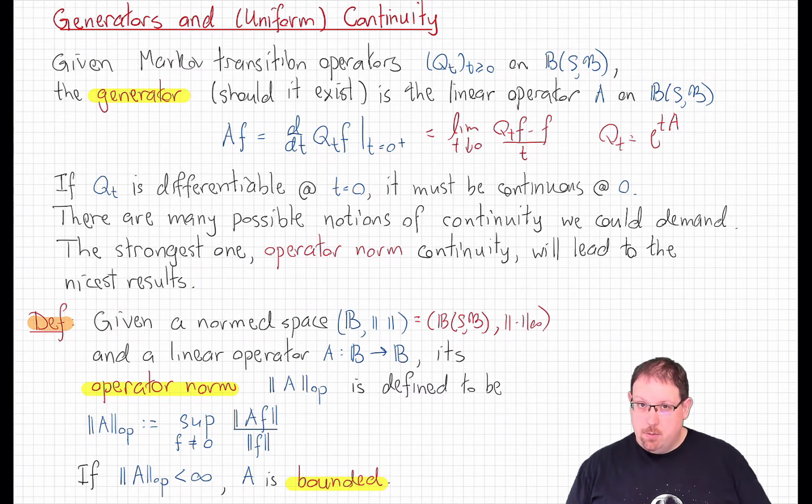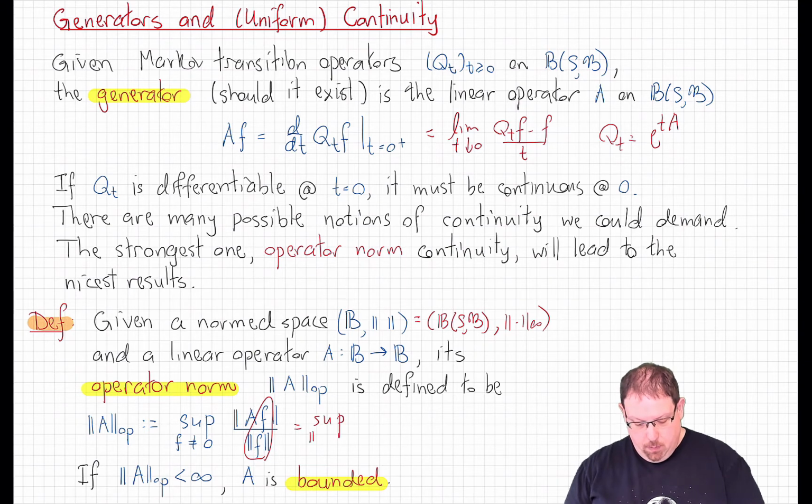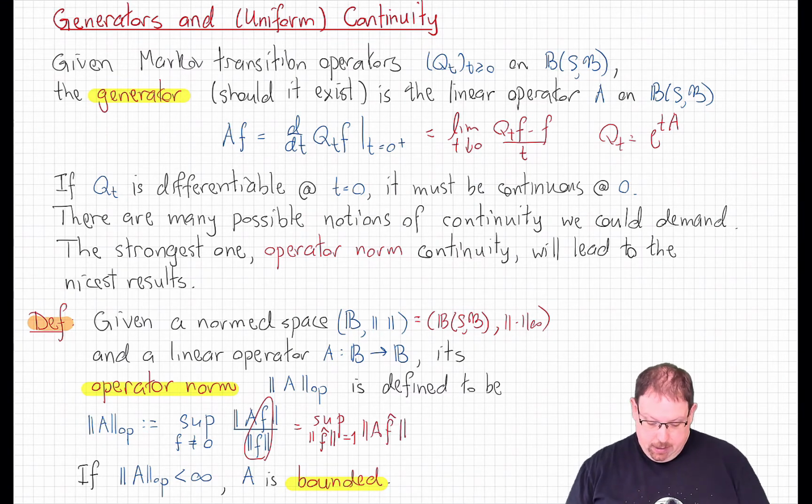Now, one thing we can do right away is to bring the scalar 1 over the norm of f, which is a positive real number, inside the norm here, since norms have that property. The norm of alpha times a is going to be alpha times the norm of a for any positive real number. So if we consider this function here, f divided by its norm, that's going to be a generic normalized function, which we usually indicate with a hat. So we can alternatively write this as the supremum over all elements of our normed space with norm 1 of the norm of that element under A.